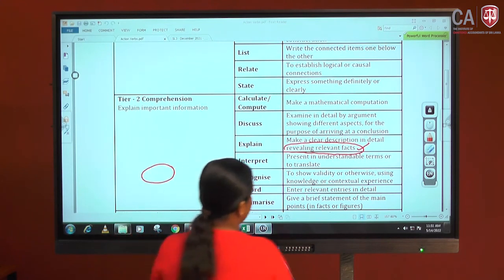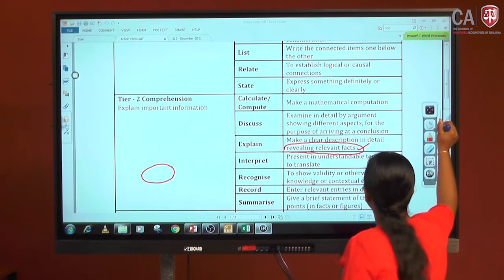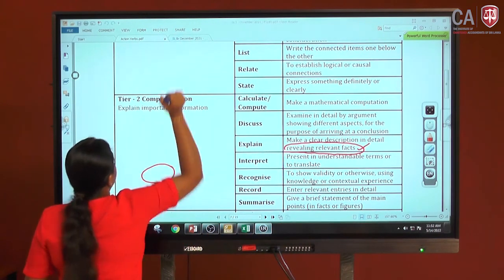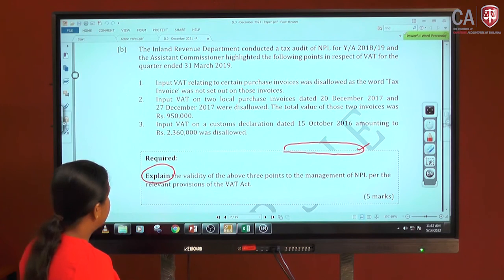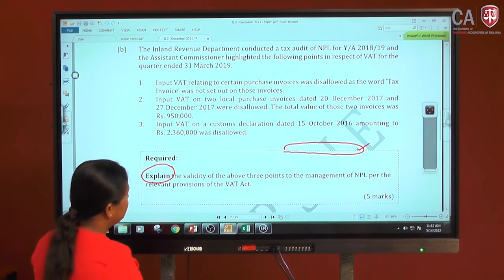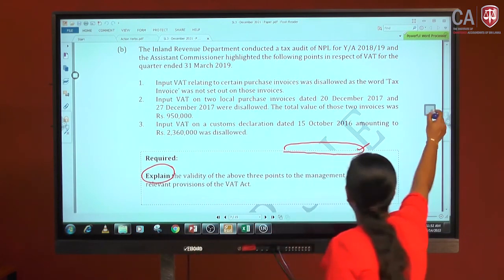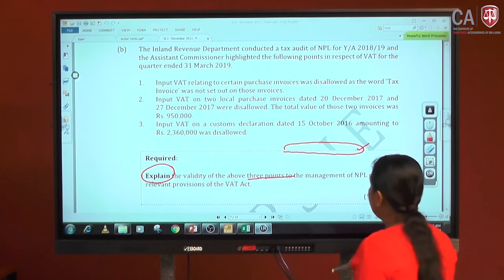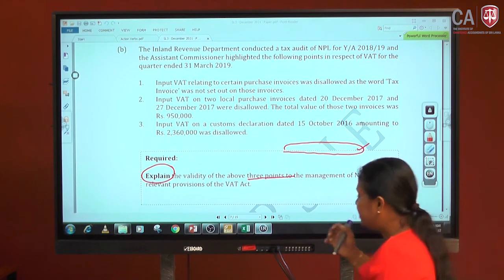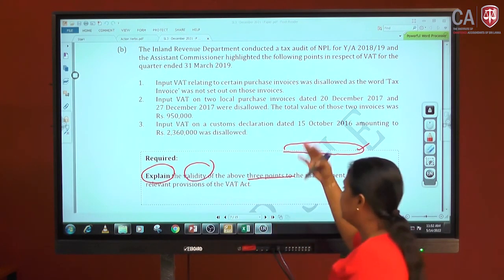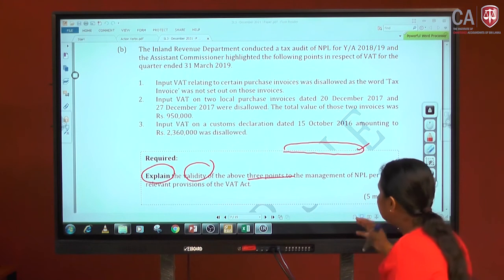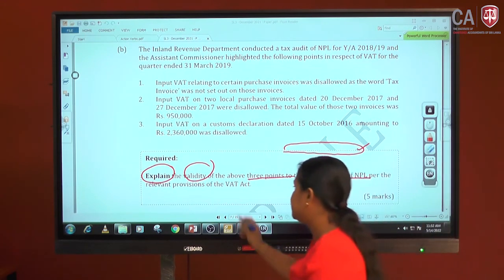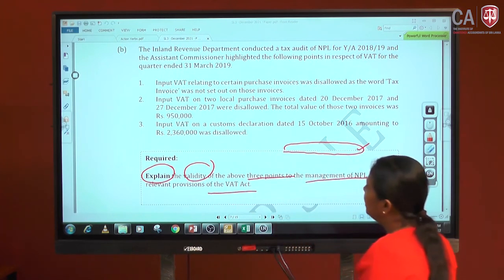Okay, now let me again come to the paper. It says explain the validity of the above 3 points. There are 3 points given, and you need to evaluate or explain the validity, whether it is correct or wrong. You need to address the management of NPL as per the relevant provisions of the VAT Act. Then let me come to the question.